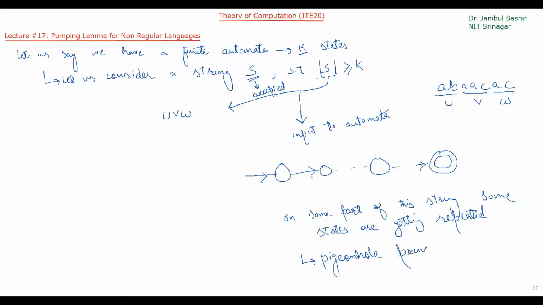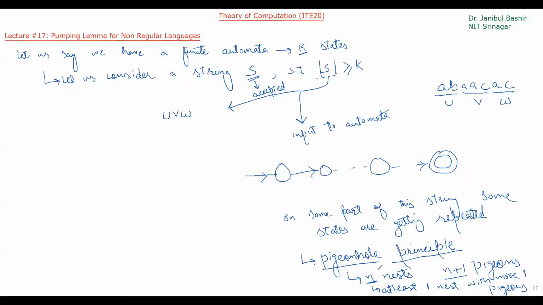What is this pigeonhole principle saying? Let me give an example. Suppose you have n nests and n plus 1 pigeons. Can I accommodate n plus 1 pigeons in n nests? Yes, I can, however there should be at least one nest with more than one pigeon. Then only can I accommodate n plus 1 pigeons in n nests.